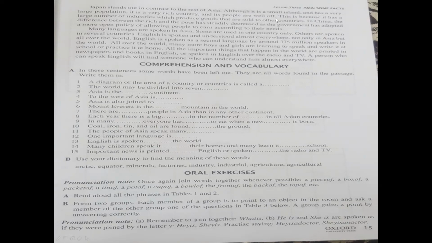Now here, dear students, we know Japan stands out in contrast to the rest of Asia. Here it is telling that Japan is in contrast, means it's different from the rest of the Asian countries. Though it is a very small island, and has a very large population, it is a very rich country and its people are well off, means it's the richest country and people are also rich. This is because it has a large number of industries which produce goods that are sold to other